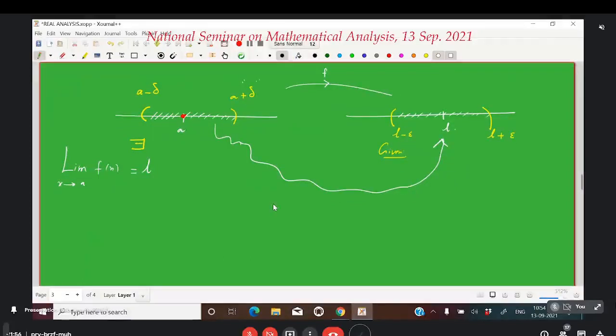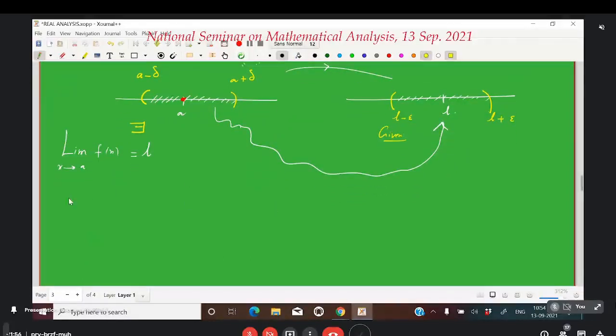That is, we can control the distance between f of x and L by controlling the distance of x from A. This is what I mean. That is, we are able to control the distance of f of x from L by controlling the distance of x from A. This is what I mean.